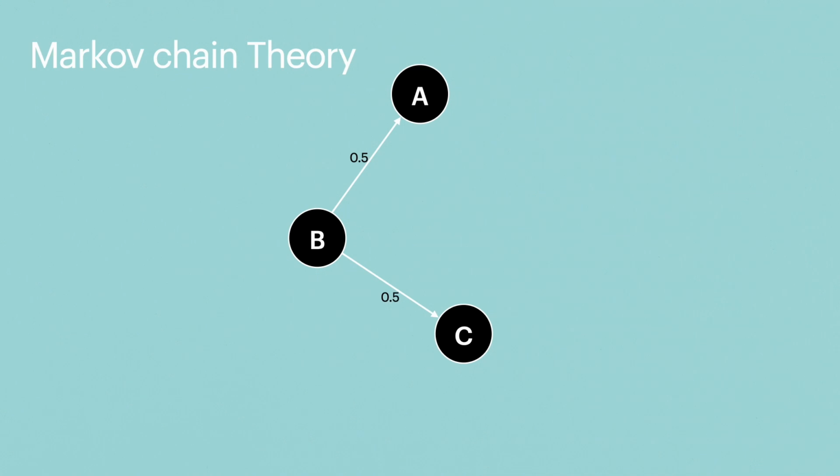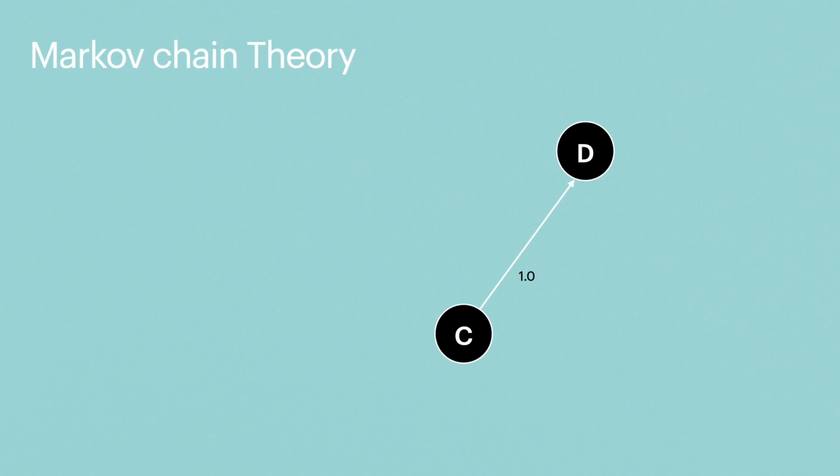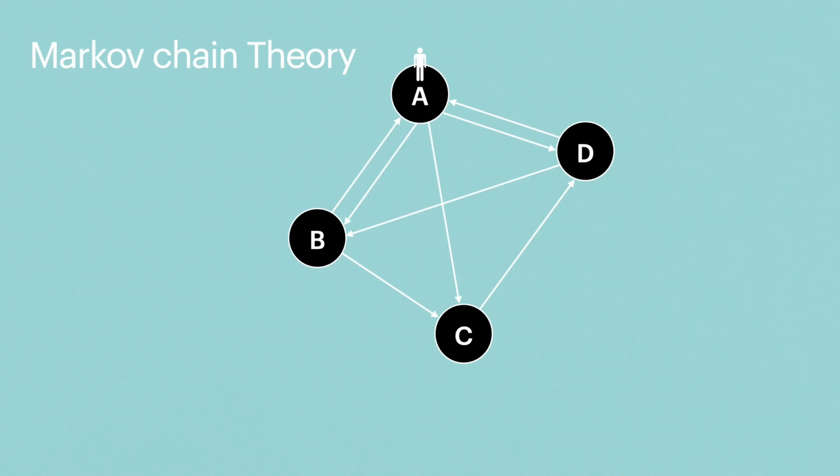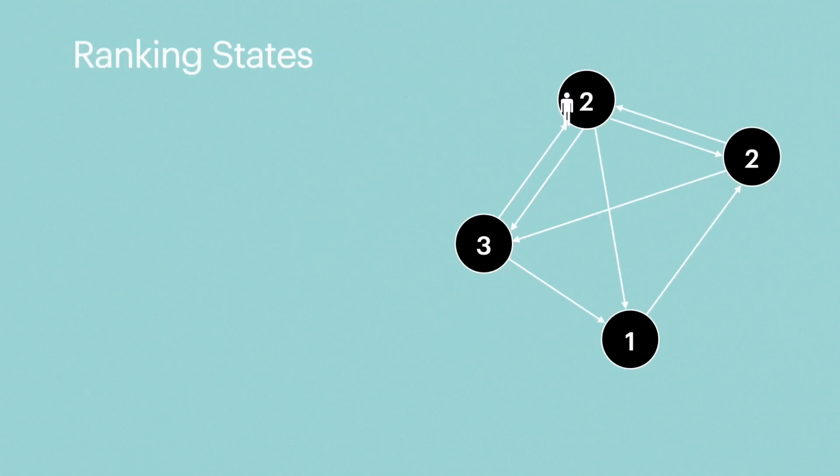In this web network, there is a 50% probability for a surfer at web page B to land at web page A, and there is a 50% probability for a surfer at web page B to land at web page C. Similarly, for a surfer at web page C there is a 100% chance to land on web page D. Now, in this web network, ranks of pages are assigned on how frequently a surfer visits a single web page. This is known as ranking of states.